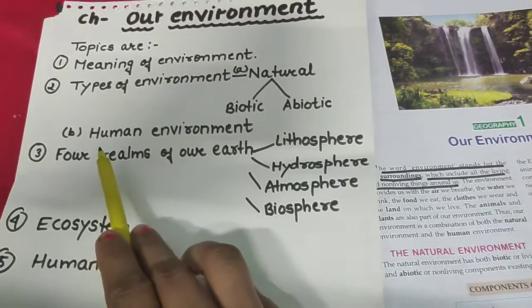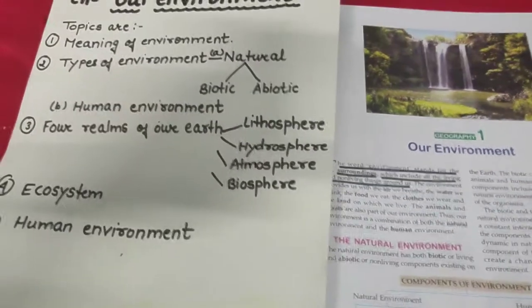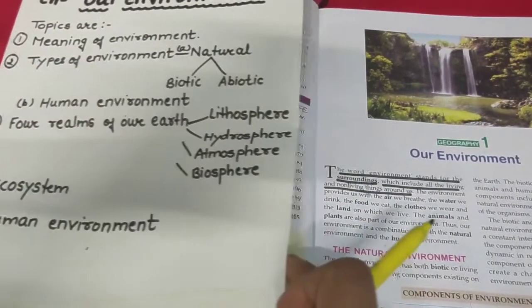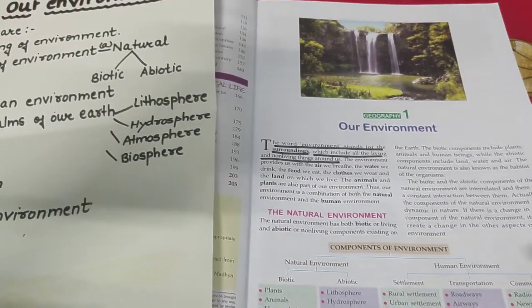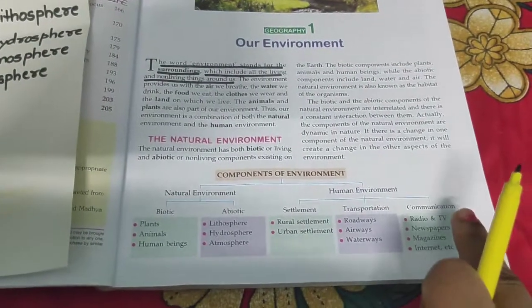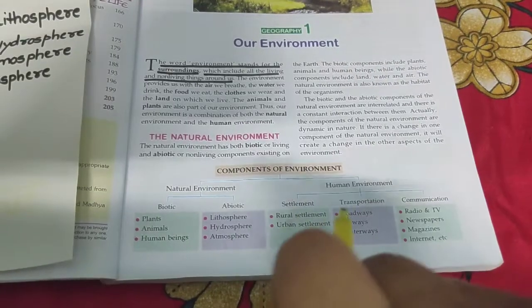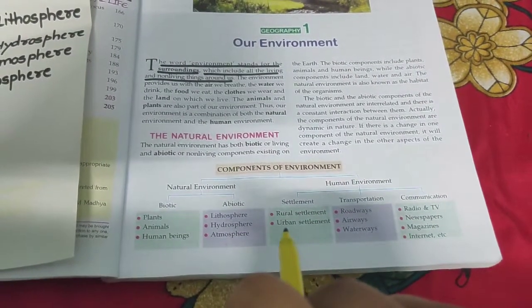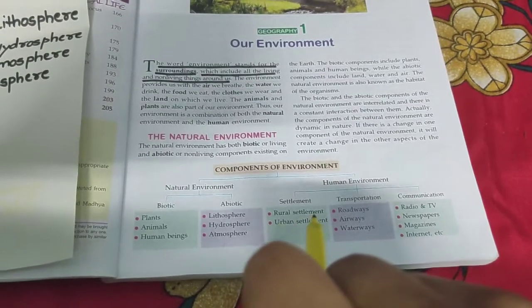Now, I would like to tell you about the human environment. In human environment, there are many types of components included, just like settlement, transportation, communication. In settlement, there are two types of settlement, rural settlement and urban settlement. Now you will ask me, what is rural settlement?